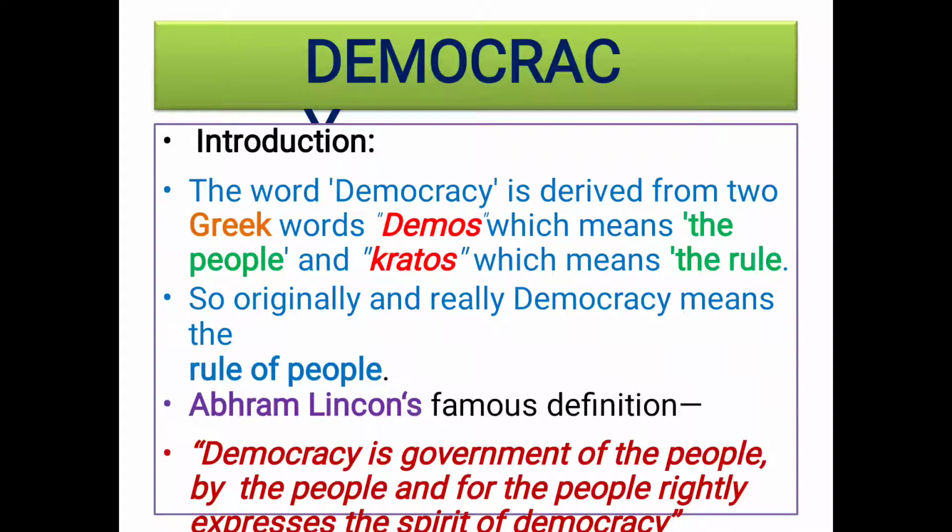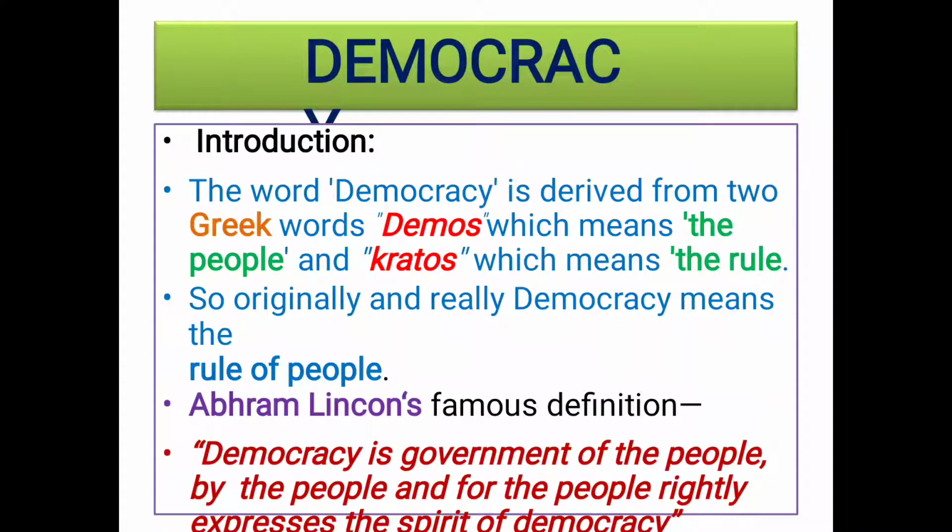What is democracy? The word democracy is derived from the Greek words demos, which means the people, and kratos, which means rule. So originally democracy means the rule of the people. Democracy is defined as the government of the people, by the people, for the people.